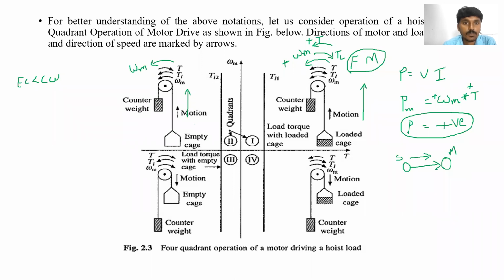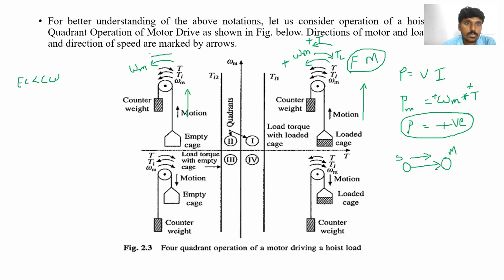Then only the empty case can come upward. So here the weight of the counterweight is greater than the weight of the empty case. So obviously the load torque is in this direction.